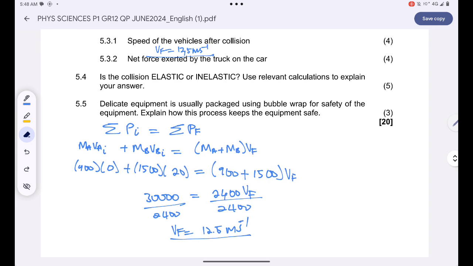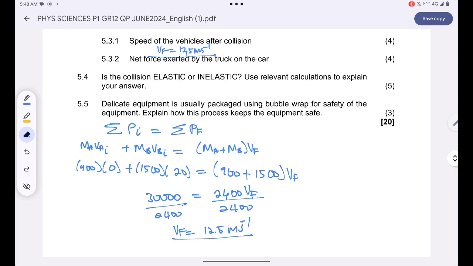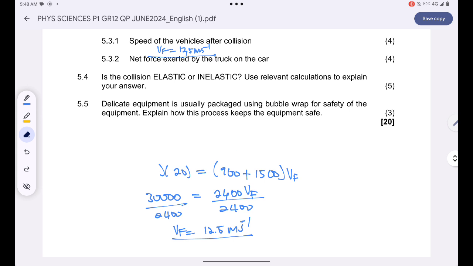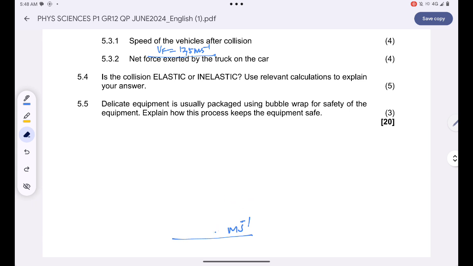And then now they want us to calculate the net force exerted by the truck on the car. Remember that, guys, both objects will exert the same force on each other in opposite directions. Are you together? So you can find the net force exerted by the car on the truck, or find the net force exerted by the truck on the car. In this case, they want the force exerted on the car.